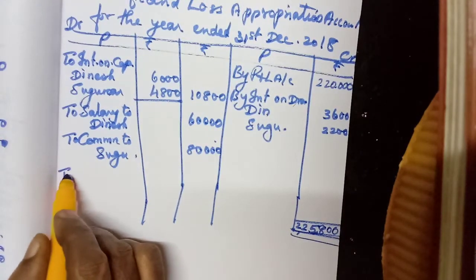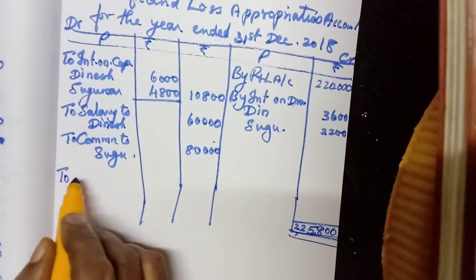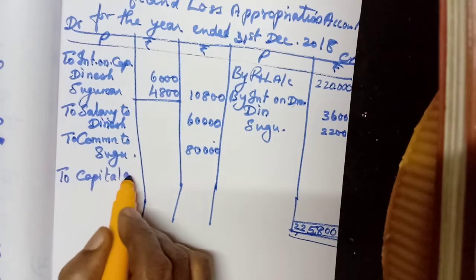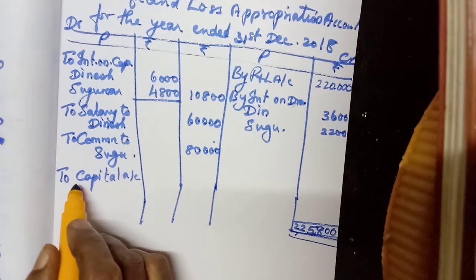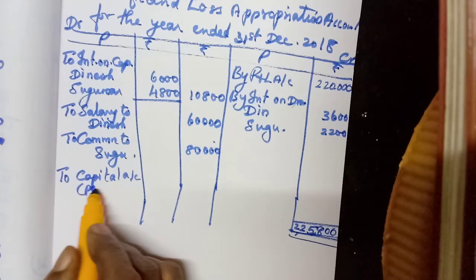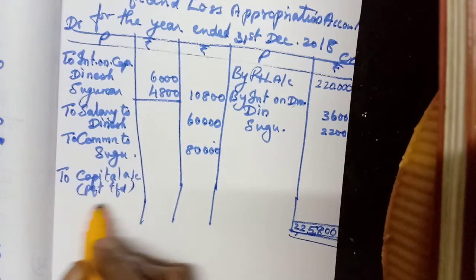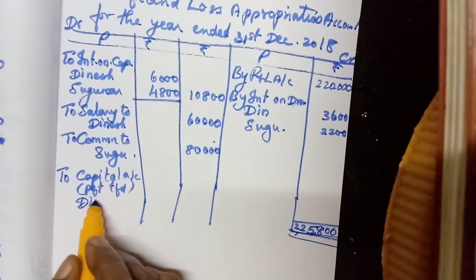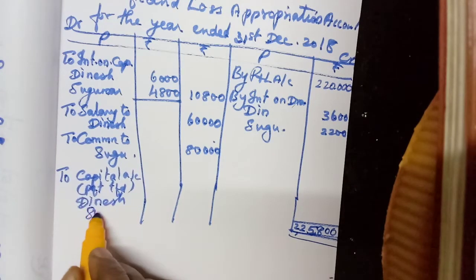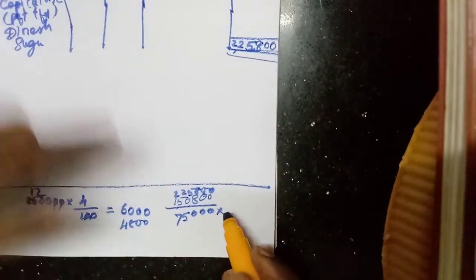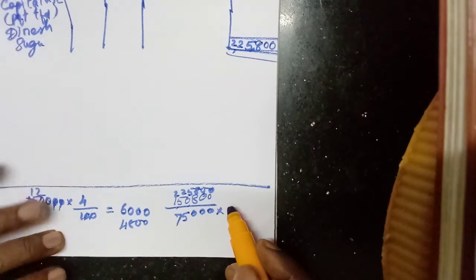To capital account. Partners' capital account or capital account. Okay, profit transferred. First Dinesh, then Sukumar. Okay, so 75,000 into profit sharing ratio 2:1.